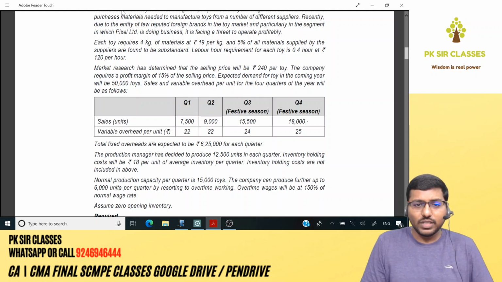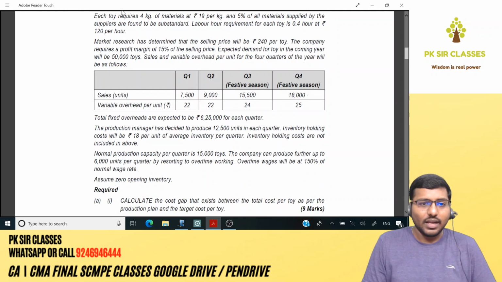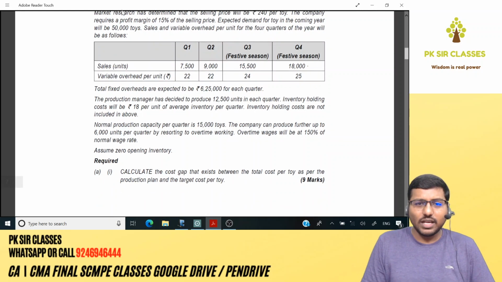Variable cost also, if you can see, quarter 1 and quarter 2 it was constant per unit, whereas quarter 3 and quarter 4 it has increased. So probably you're asking a few of them to work overtime or something like that. We don't know what's the reason. And the fixed overheads are expected to be 6,25,000 for each quarter. Then the production manager has decided to produce 12,500 units in each quarter.